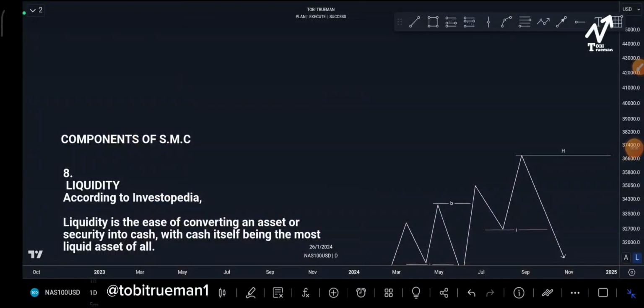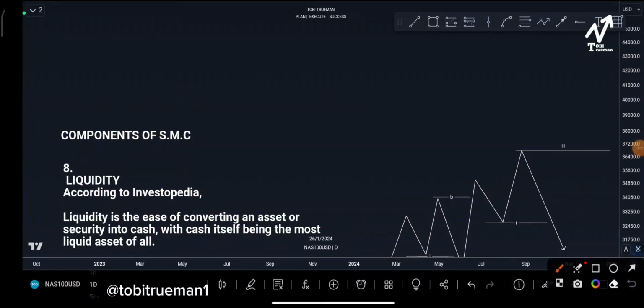Okay, you are welcome. As we continue looking into the components of smart money concept, today we are in number 8, liquidity. What is liquidity? According to Wikipedia, liquidity is the ease of converting an asset or security into cash, with cash itself being the most liquid asset of all.